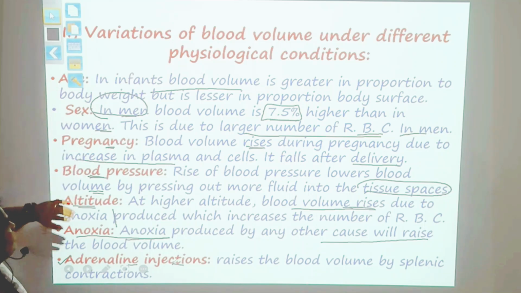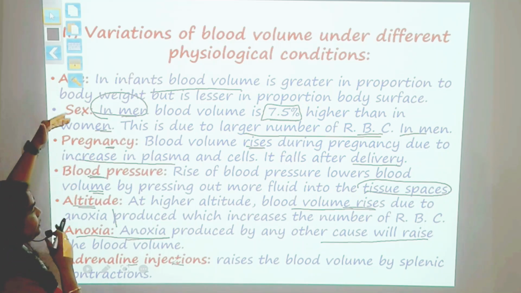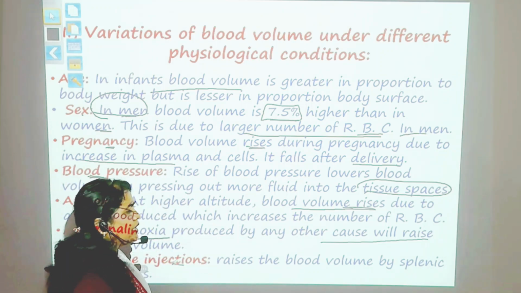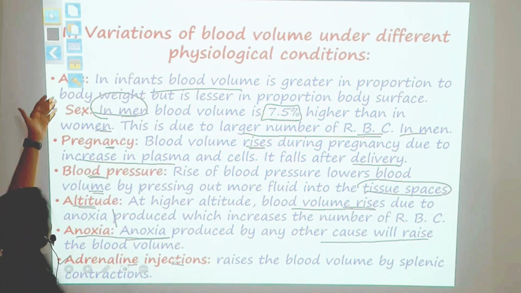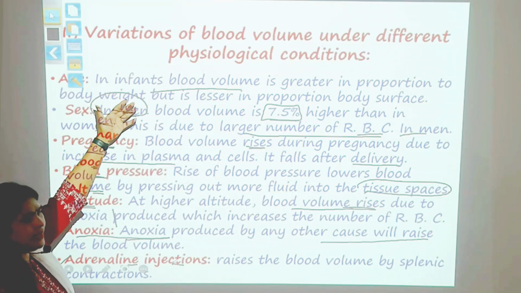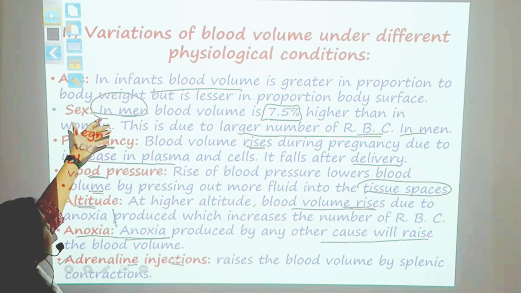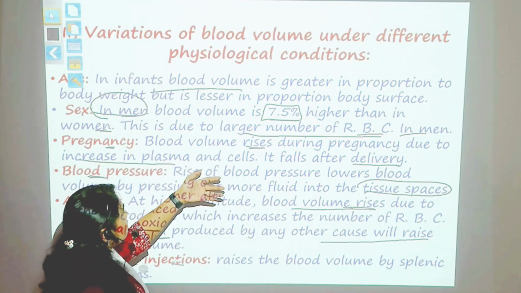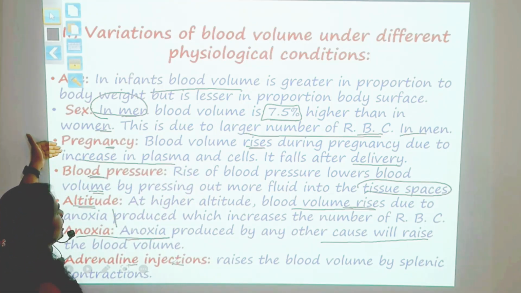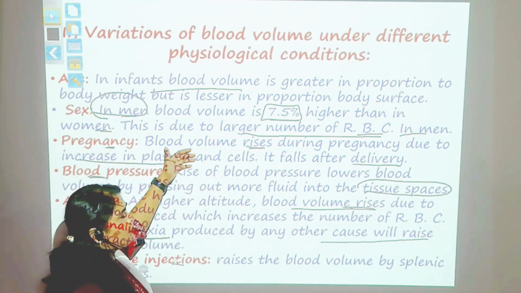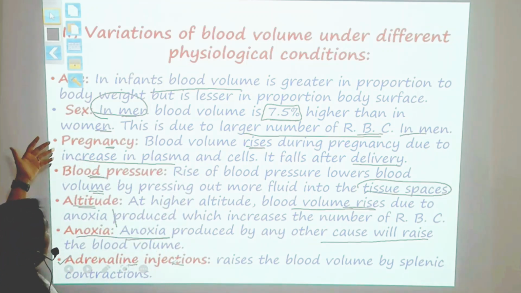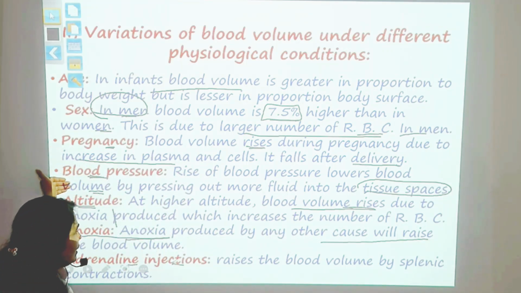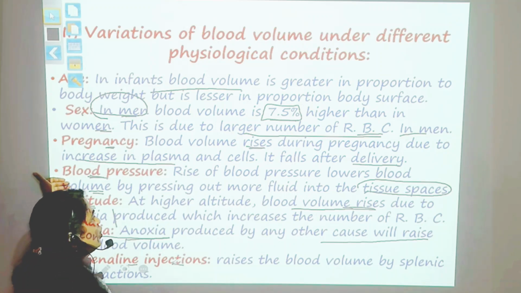So when you are talking about the variation in blood volume, these are physiological conditions in which we have seen that there will be rise in the blood volume. Age, in case of infant, the blood volume is higher than that of the adult. In case of sex, men will have higher blood volume than the female. In case of pregnancy, the female blood volume will be more due to the rise in the plasma and the cells.